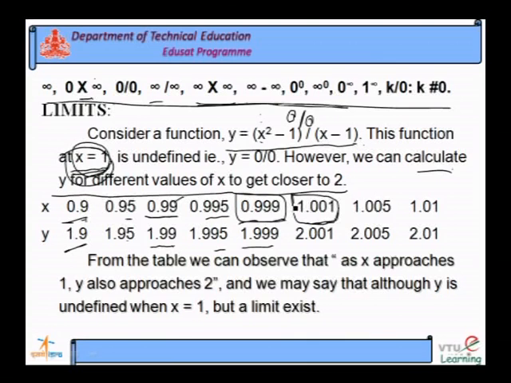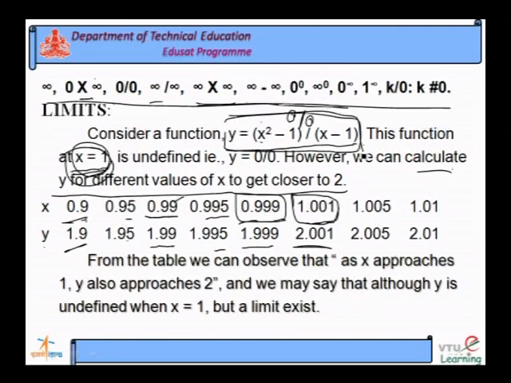So, see the y values close to 1: 1.999 here, and 2.001 here. Except at x is equal to 1, this function is having a meaning. Therefore, it is having a limit.